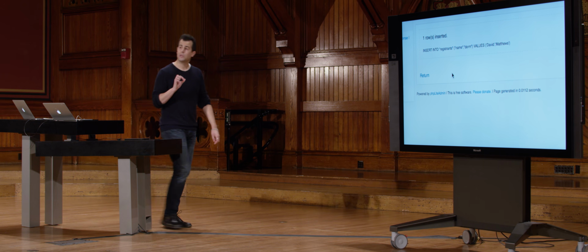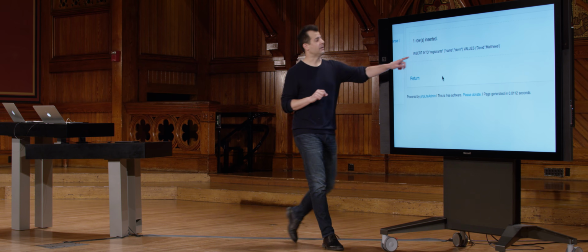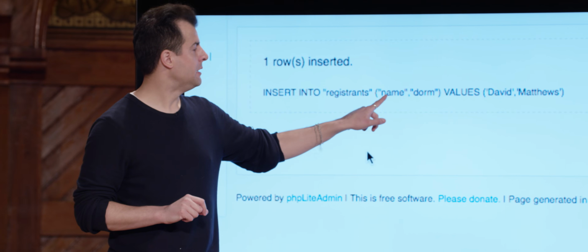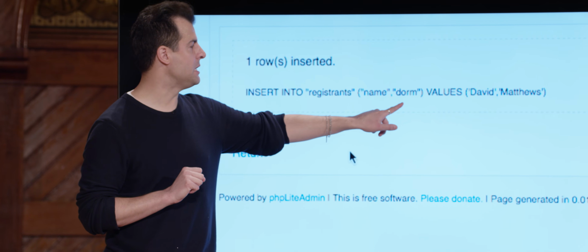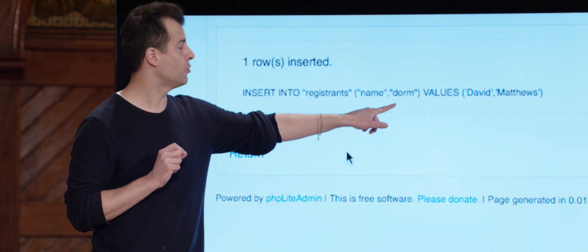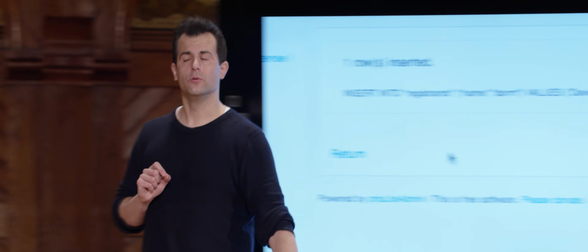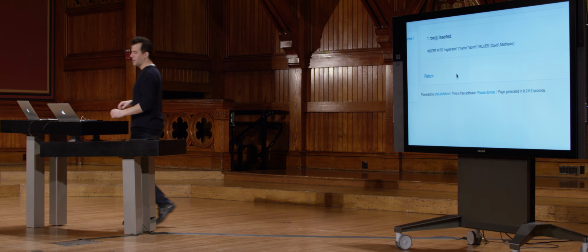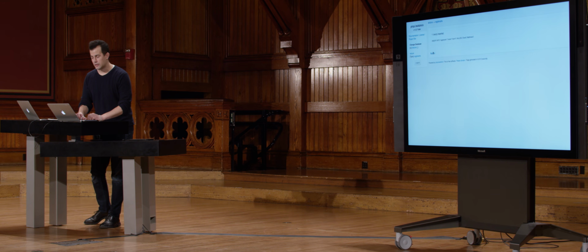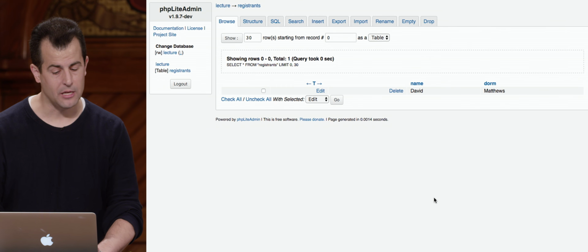It simply executed this SQL command. Insert into registrants, name, comma, dorm. So it's specifying what the two fields are that I want to insert into. And what values do I want to put? David, comma, Matthews. Not to be confused with Dave Matthews. So now, if I click Return and go back to the Browse tab, notice that we see David and Matthews.